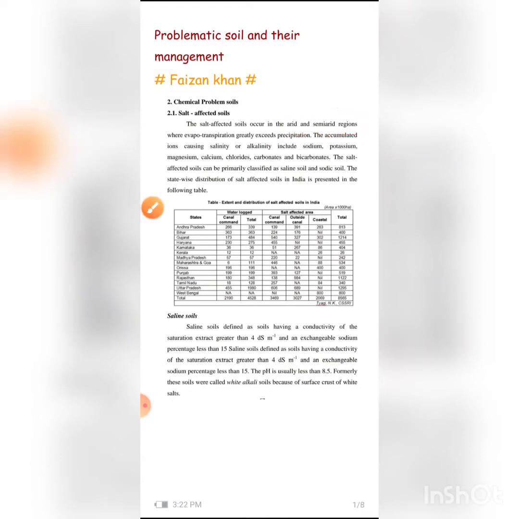It means saline soil and alkaline soil are formed when evapotranspiration is more than the precipitation. They occur in arid and semi-arid regions where there is a deficiency of water.